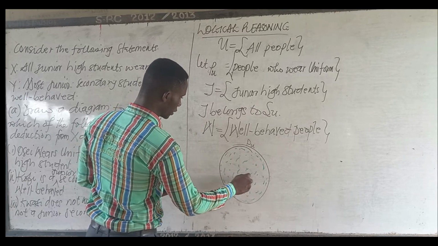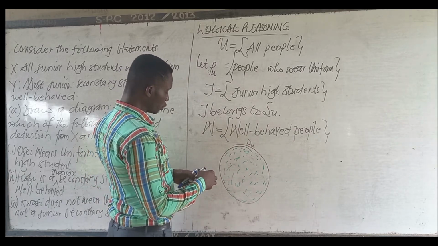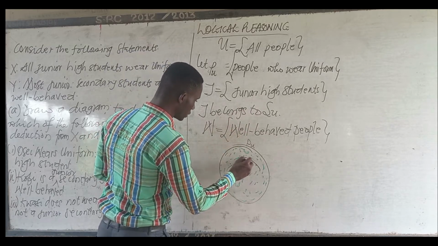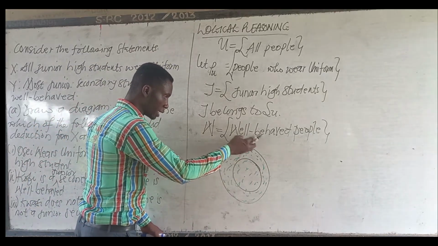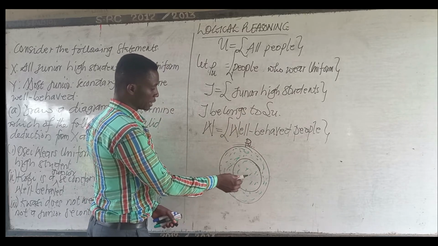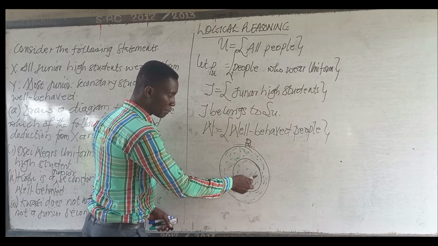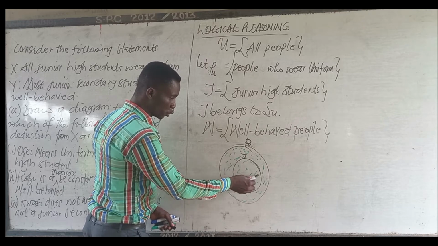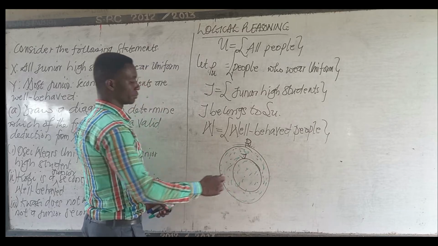So all these are uniform users, every part. Under which we shall have junior high students. So that is the circle for junior high students. You see, when I do the circle under people who use uniform, PU, it has this color also outside it. It means that people who wear uniform are not restricted to the junior high schools, but rather outside it, we have people who are using uniform.